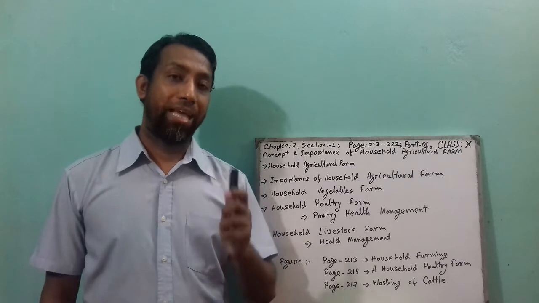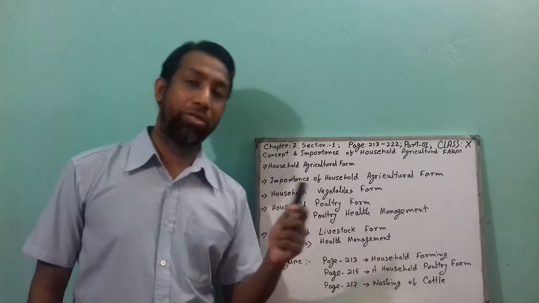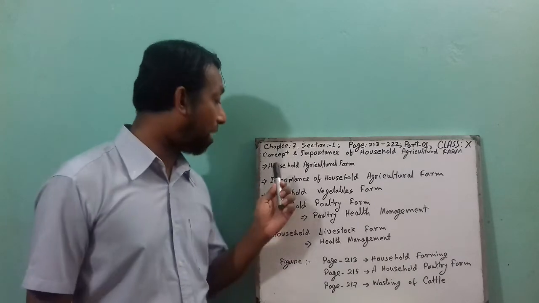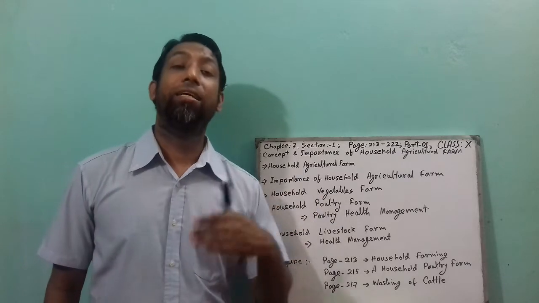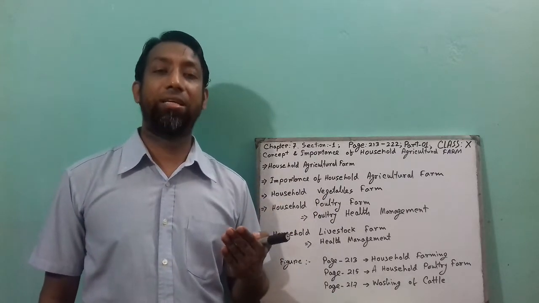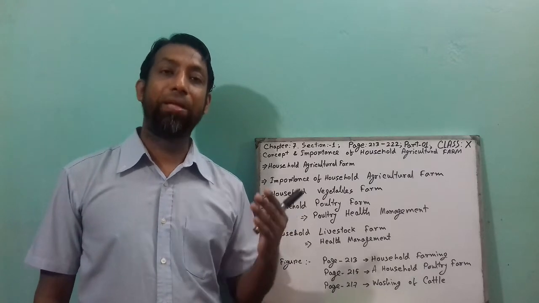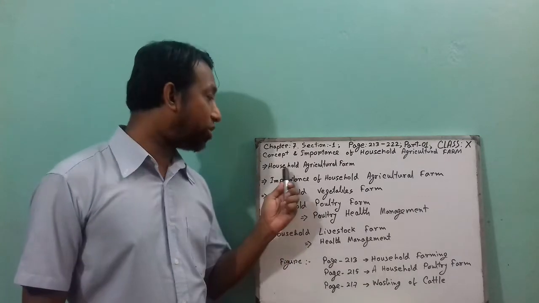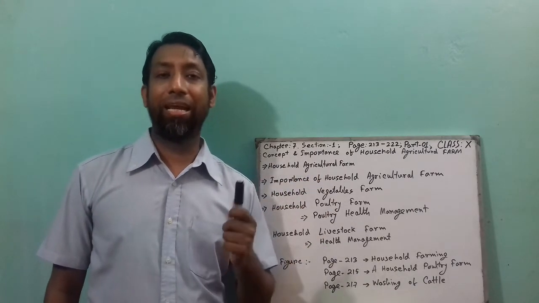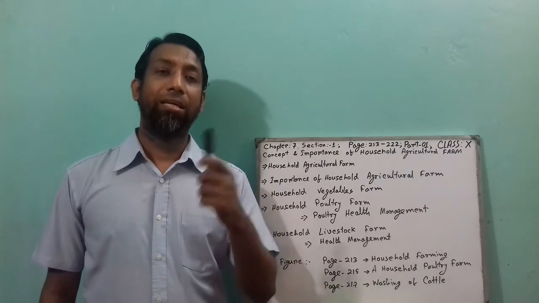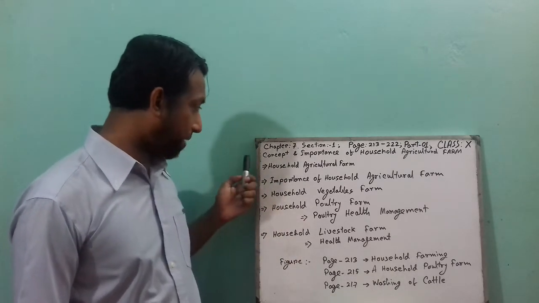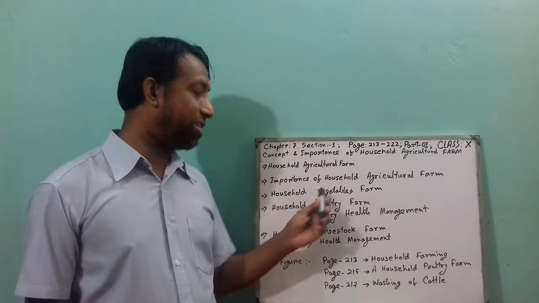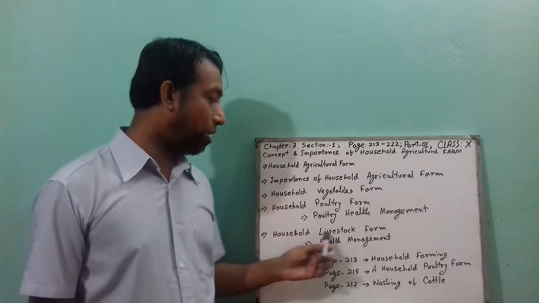Always remember that there are two types of farm, which are commercial farm and household agriculture farm. Sometimes some people convert their household agriculture farm into a commercial farm as well. Commercial farms are of different types, like large, medium, and small. So when they want to establish a commercial farm, definitely they need extra people and extra place as well. So this is the household agriculture farm I talked about today, which covers the importance of household agriculture farm, household vegetable farm, household poultry farm, household livestock farm.